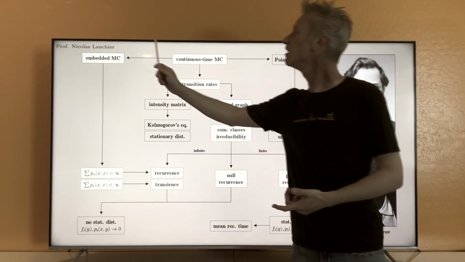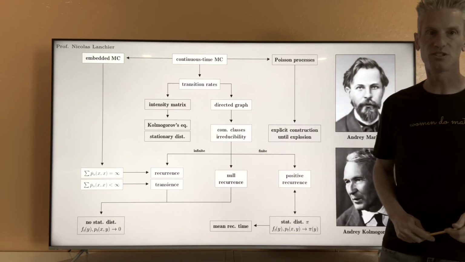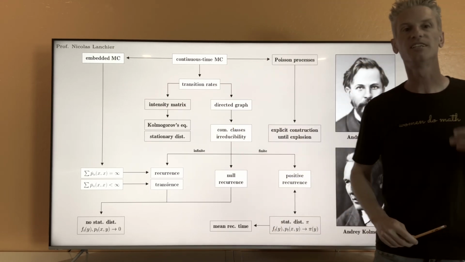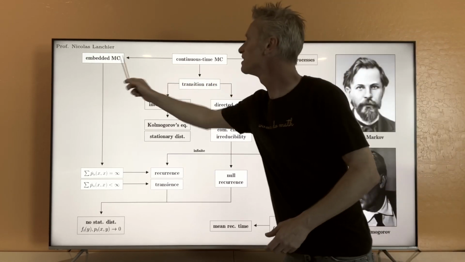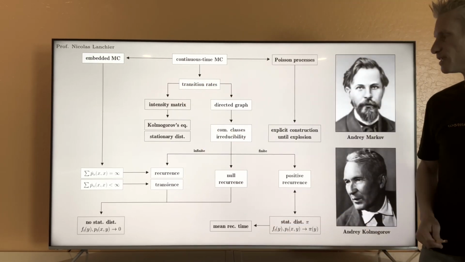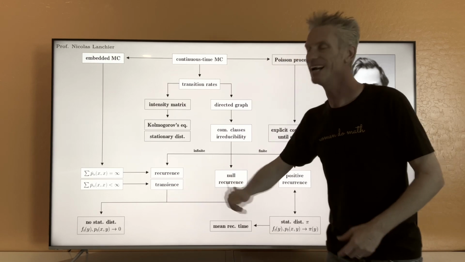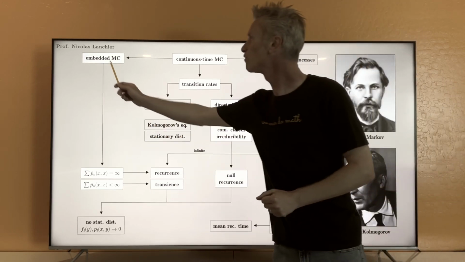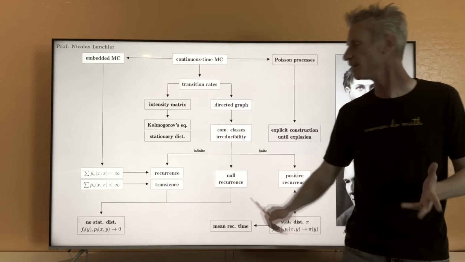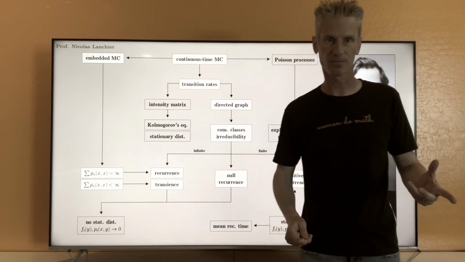In particular, if the embedded Markov chain is irreducible, then the continuous time Markov chain is also irreducible. Those two processes also share the same transient and recurrent states. Any state that is recurrent for this process is recurrent for that one, and same for transients.